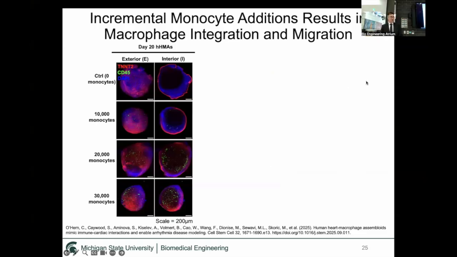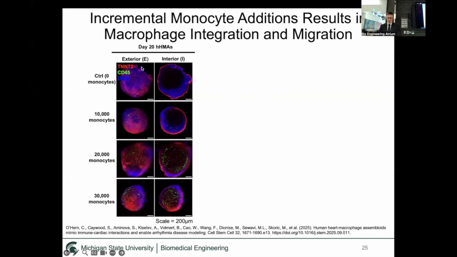The next thing we wanted to do was characterize these assembloids. We tried different monocyte addition amounts per addition to see what would be the best method of integrating the monocytes, and how many monocytes it would take to integrate the organoids to a physiologic level of tissue-resident macrophages. For one, we wanted to see where they localize.